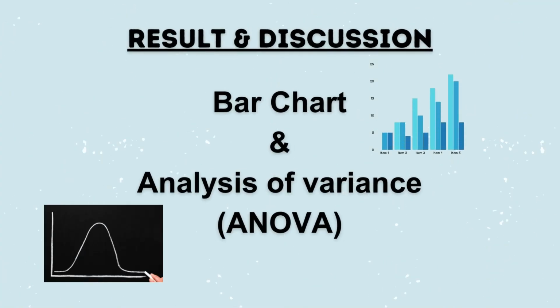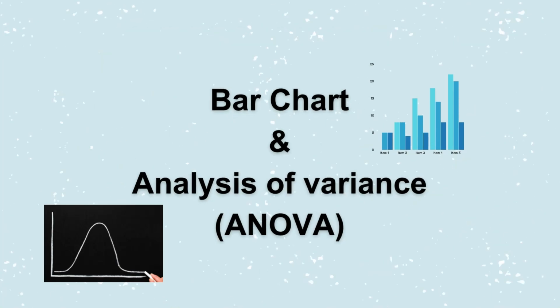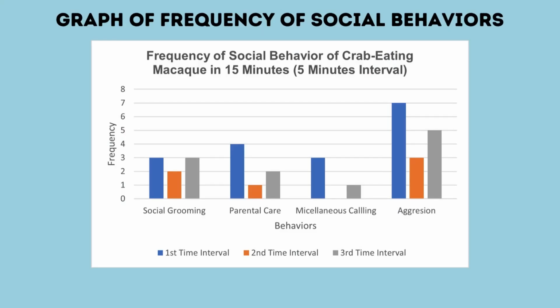We move on to the result and discussion. The first graph is the graph of frequency of social behavior of this crab-eating macaque. As you can see, the most prominent social behavior in this graph is aggression, where for the first, second, and third time interval, the frequency is high, followed by social grooming, parental care, and lastly, miscellaneous calling. The least prominent social behavior is miscellaneous calling, where it only appears on the first time interval and third time interval.